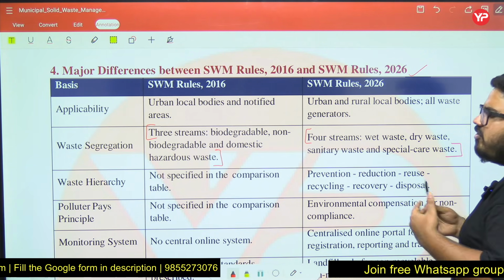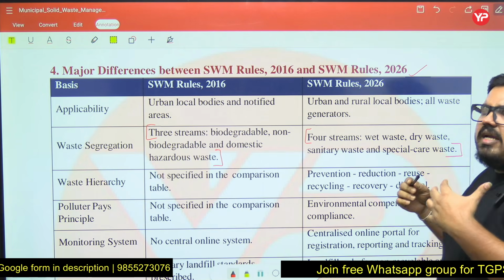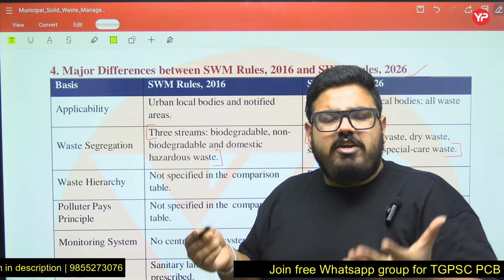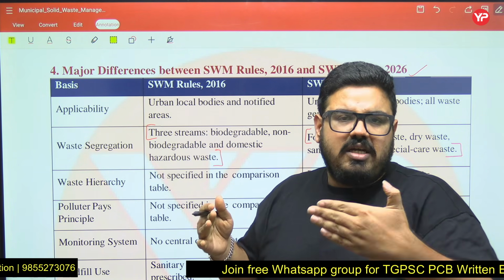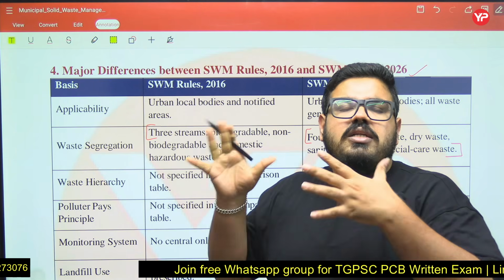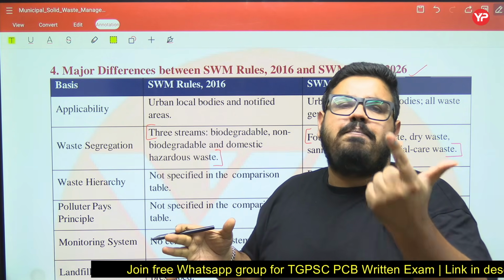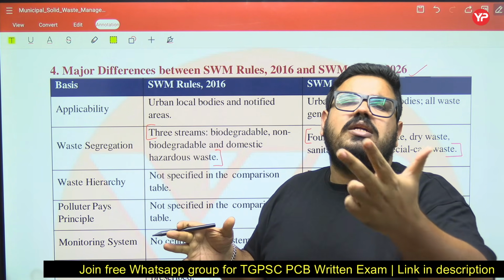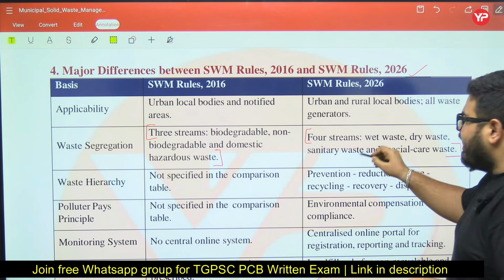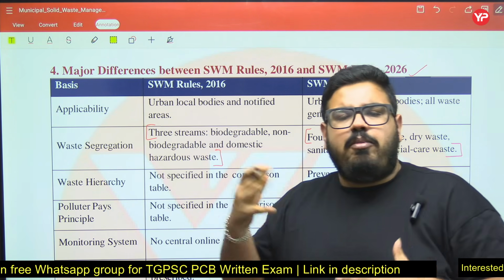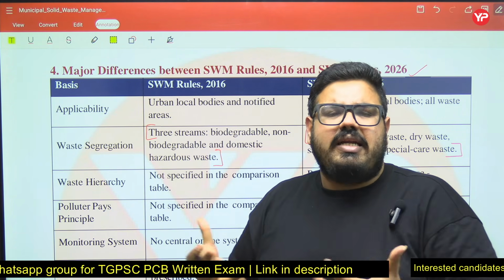In wet waste, it comes like your fruit peels, vegetable peels, which are all wet waste that comes from our home. Sir, what is dry waste? Like glass, paper, metal, these are all dry waste. Sir, what is sanitary waste? Like napkins, tampons, pads, these all come under sanitary waste.